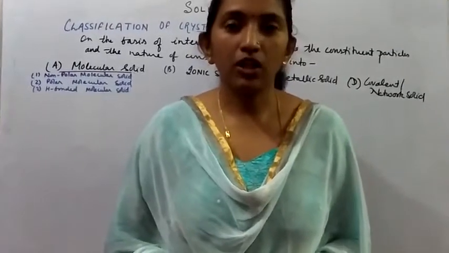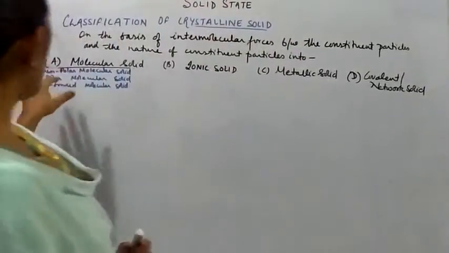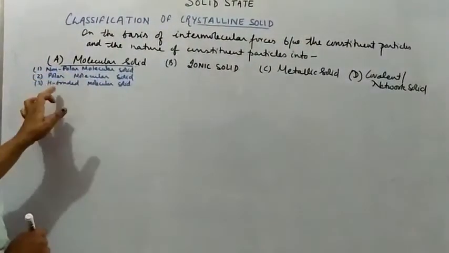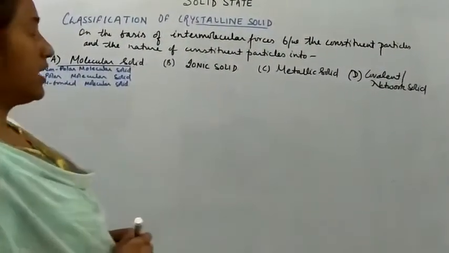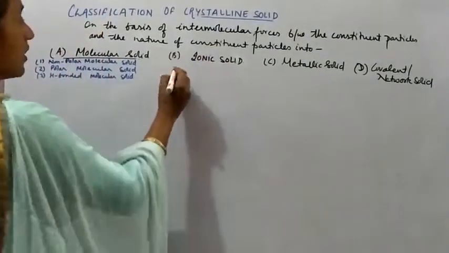We discussed the molecular solid and its types, that is non-polar molecular solid, polar molecular solid and hydrogen bonded molecular solid. Now we are going to study about the ionic solid. Now in the ionic solid,